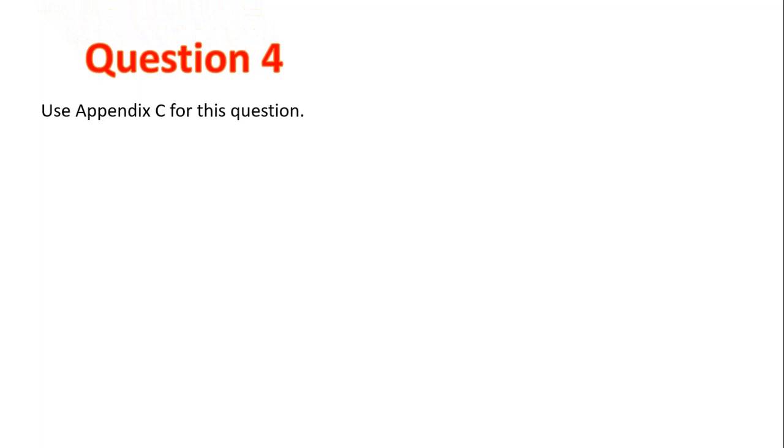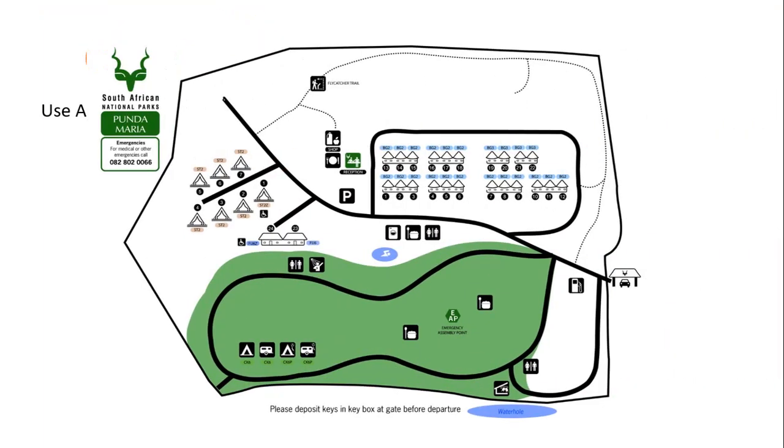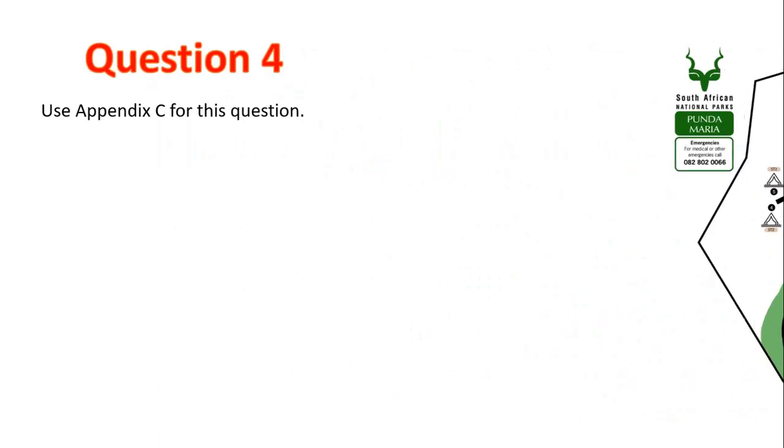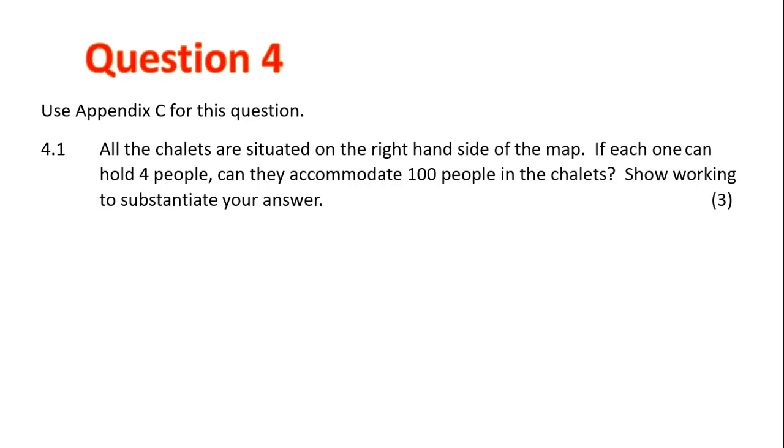Now we move on to question 4. And for this we use Appendix C, and that's a map of Punta Maria. Let's look at the questions. Question 4.1. All the chalets are situated on the right-hand side of the map. If each one can hold 4 people, can they accommodate 100 people in the chalets? Show your working to substantiate your answer.